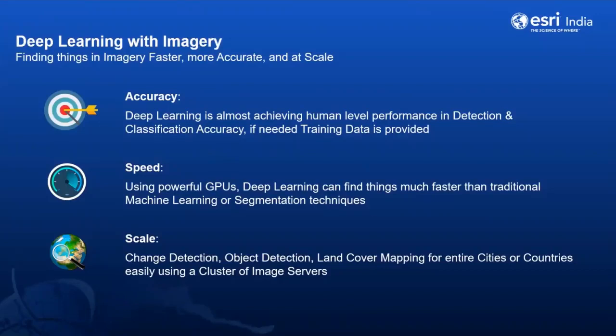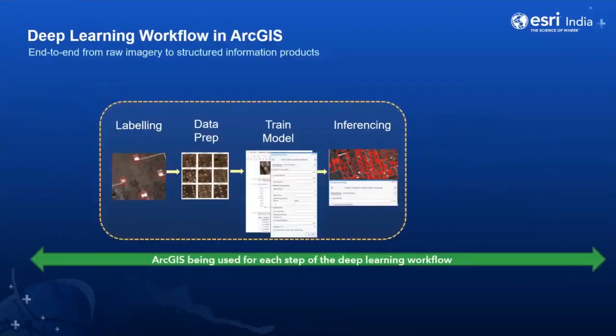If you are wondering how it can perform, it's a simple four-step process. Just start with labeling, where you can label and train the data. Once the data is ready, we prepare the complete data, and then we go on to train a model, where you can leverage the ArcGIS Pro notebook. Then the final step is to perform the inference, which is required again for object detection, classification, and segmentation.